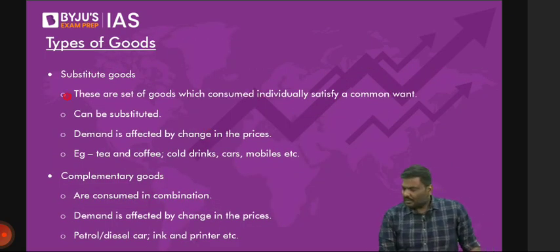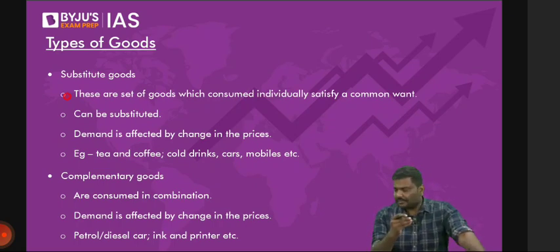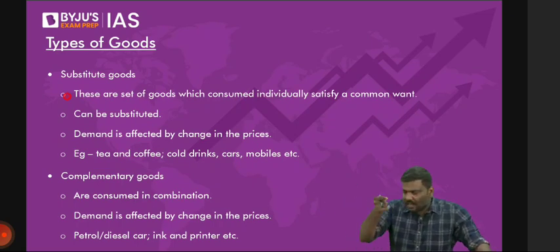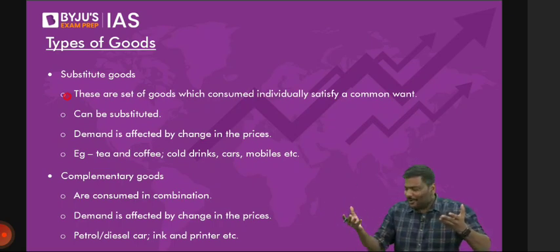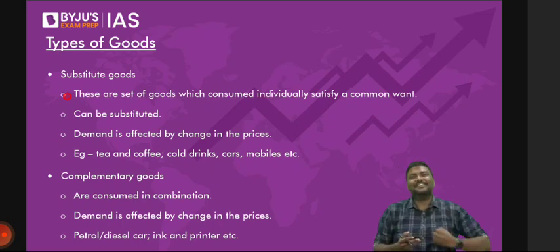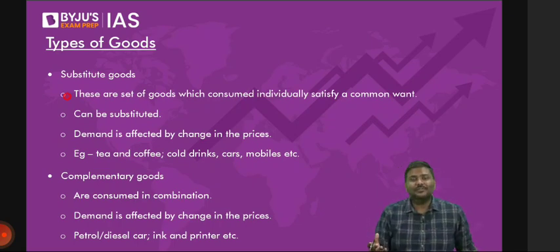Income affects the demand. Don't you think your income will have an impact on the demand? Simple question. Don't you think how much is your income will have an impact on the demand for goods and services in the market? That is self-explanatory. If you start earning more and more, will you not demand more and more goods and services in the market? That's self-explanatory. You should not be asking that question. Will my income have an impact on the demand for goods and services? Of course, yes.